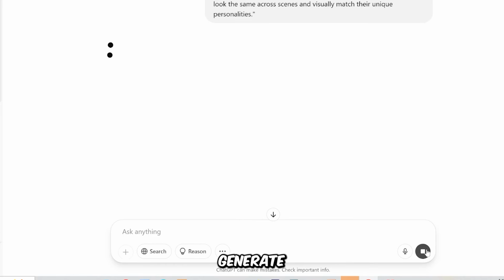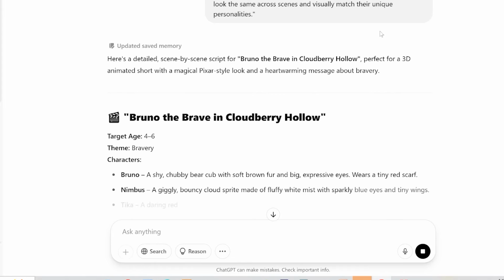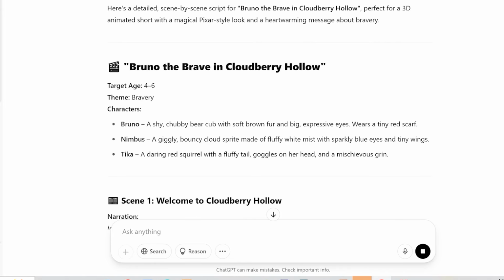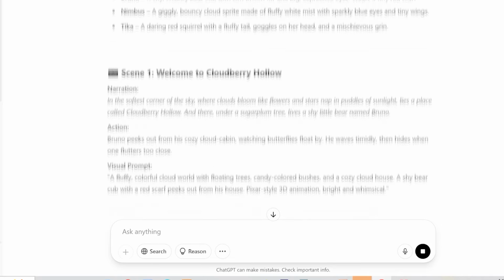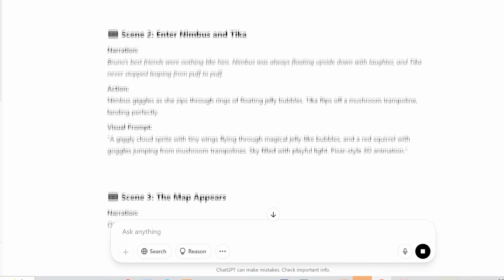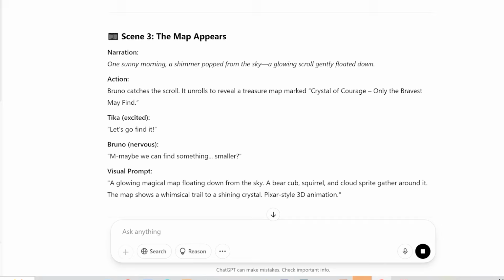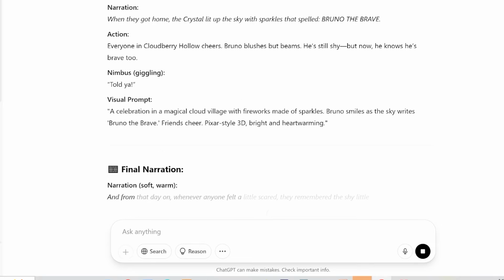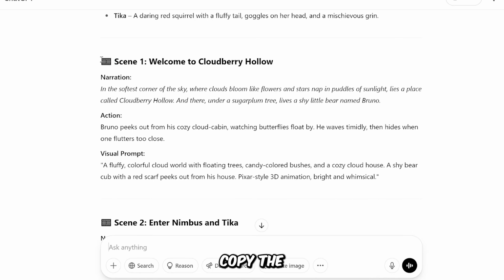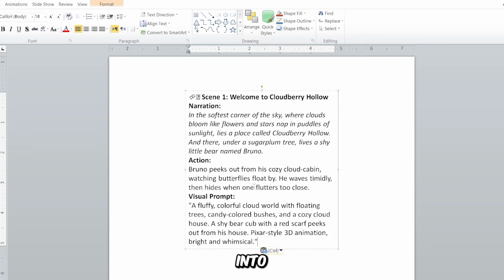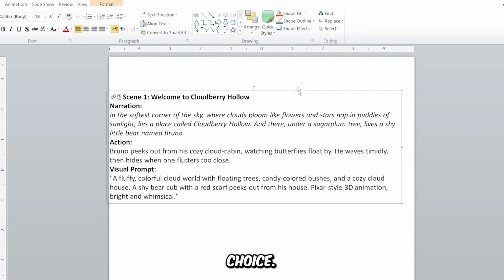Then, click Generate. Once it's done, copy the generated script and paste it into Google Docs or any editor of your choice.